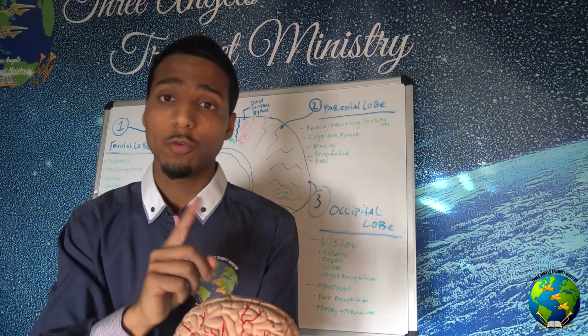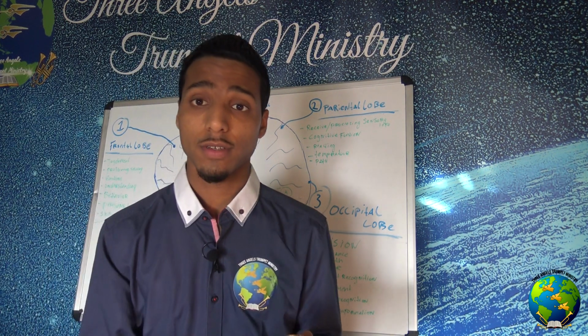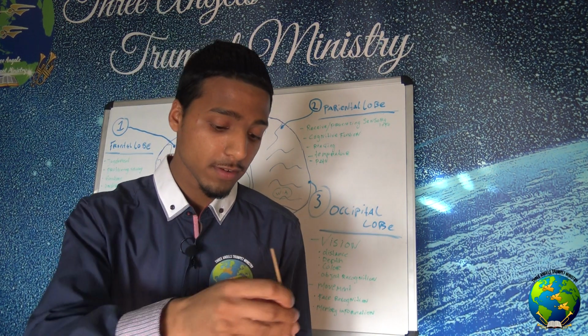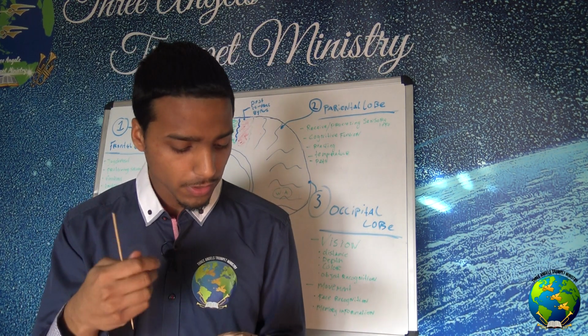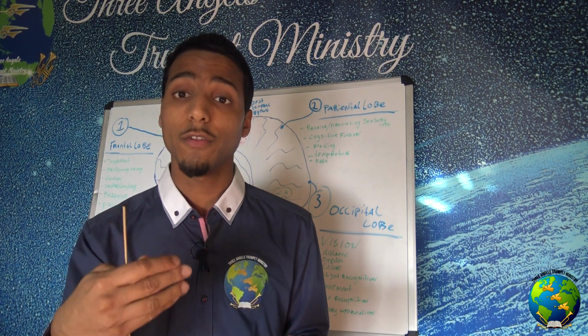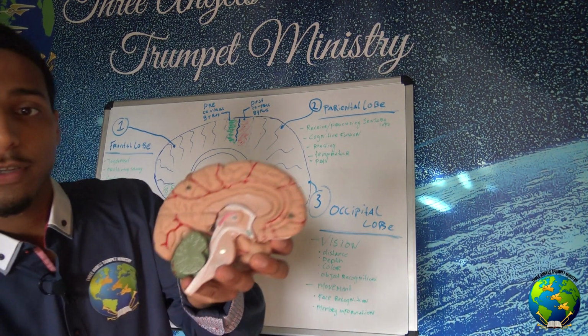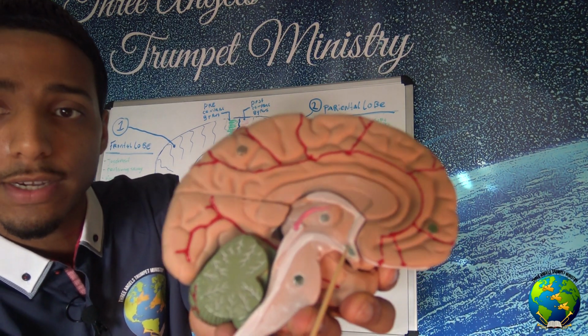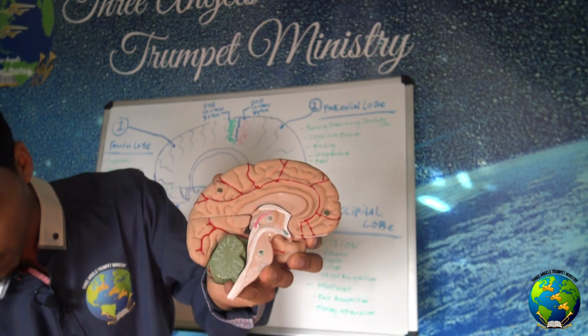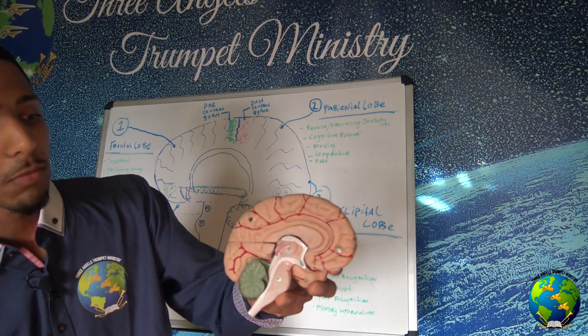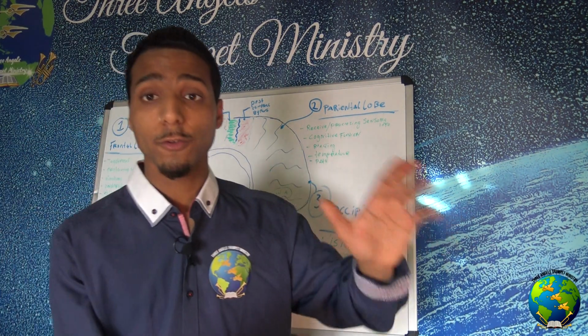Your frontal lobe is also responsible for your emotions. The frontal lobe plays a big role when it comes to your emotions. Another part that helps control your emotions is the amygdala. The amygdala is this green piece over here. This is called your amygdala, and this is also responsible for your emotions and also for fear. So the amygdala is also connected to the frontal lobe.